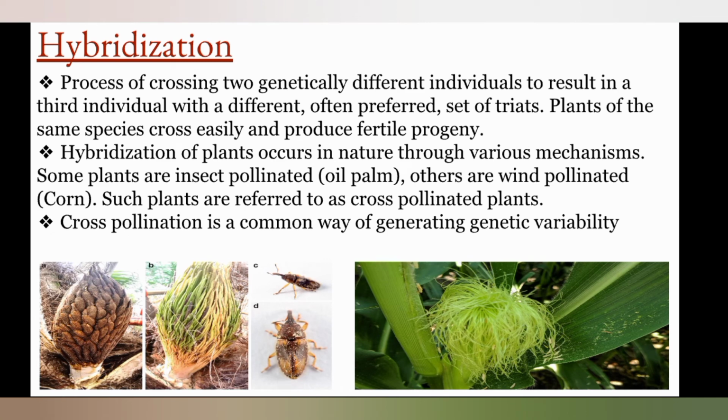The ninth factor is hybridization, the process of crossing two genetically different individuals to result in a third individual with a different set of traits, known as hybridization. The hybridization of plants occurs in nature through various mechanisms. Some plants are insect pollinated, such as oil palm, others are wind pollinated, like corn. Such plants can be referred to as cross pollinated plants. The cross pollination is a common way of generating genetic variability.